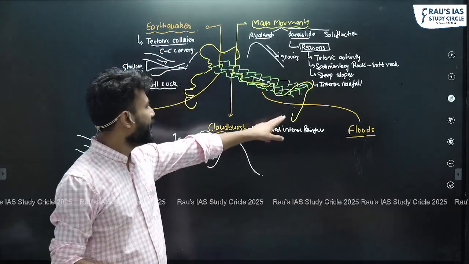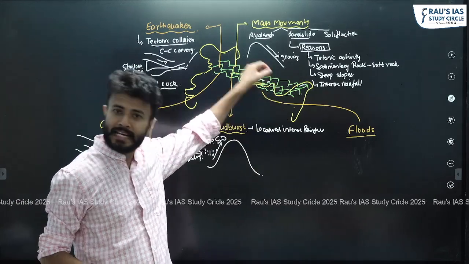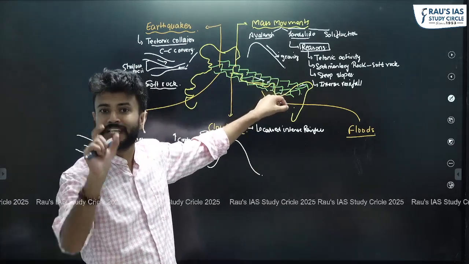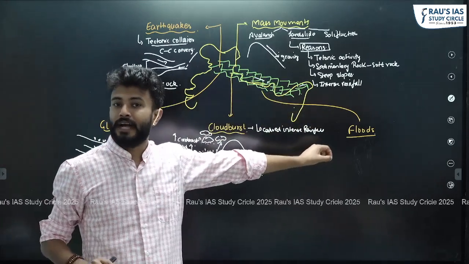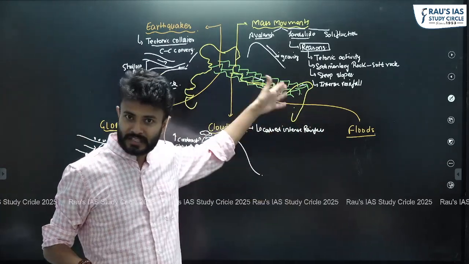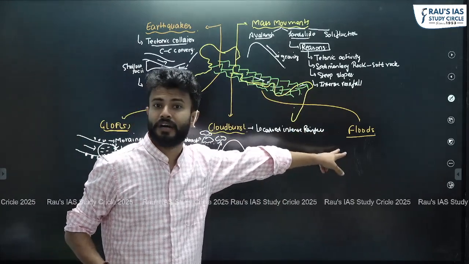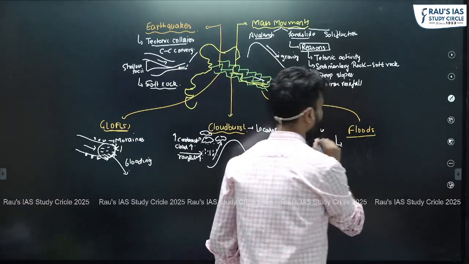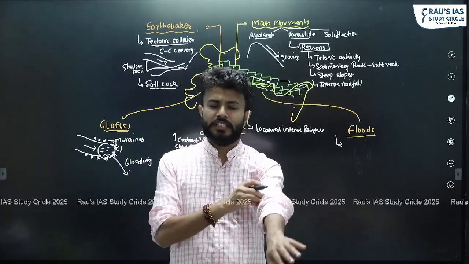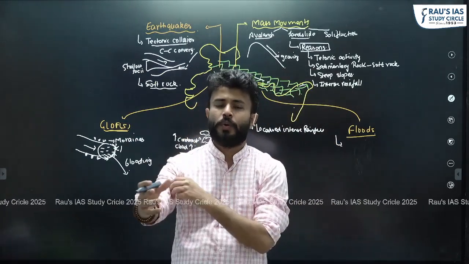What is making the Himalayan rivers, during their youth stages, experience floods? It is a very unique characteristic that rivers in the youth stage in the Himalayas are experiencing floods. Why does this happen? Again, there are chief characteristics for it. One, just think about the general factors: why will there be a flood?